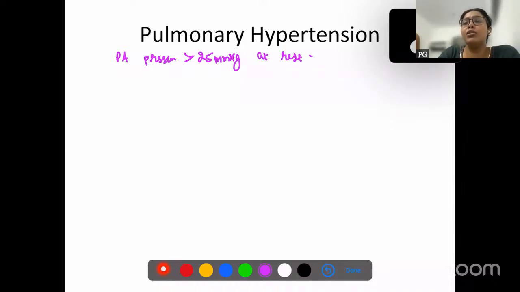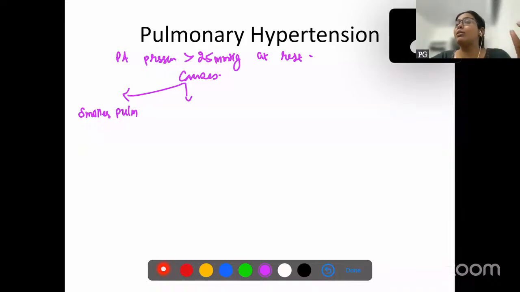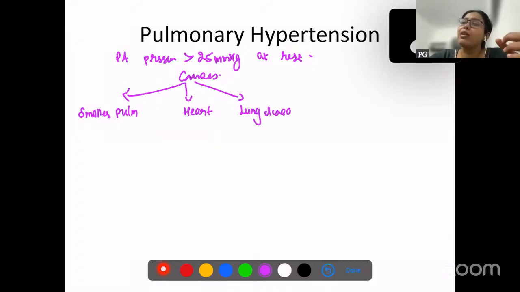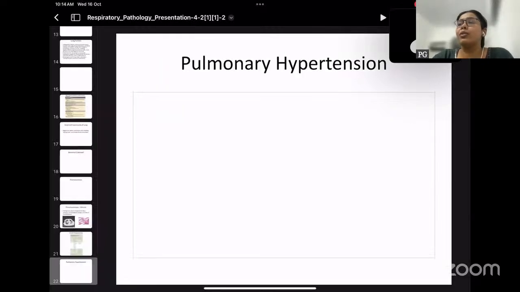What are the causes of pulmonary hypertension? The causes of pulmonary hypertension can be constriction of smaller pulmonary vessels, or the causes can be heart failure, or the cause can be because of a lung disease, okay, or it can be because of thrombosis in the pulmonary artery leading to increased pressure, okay.